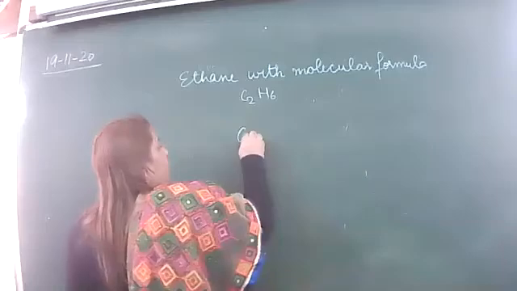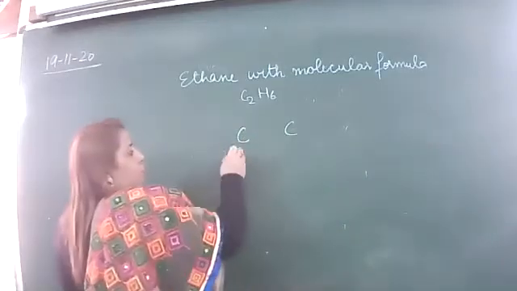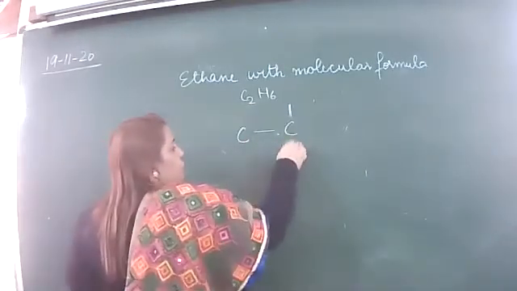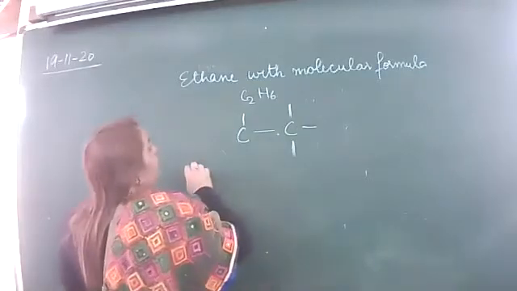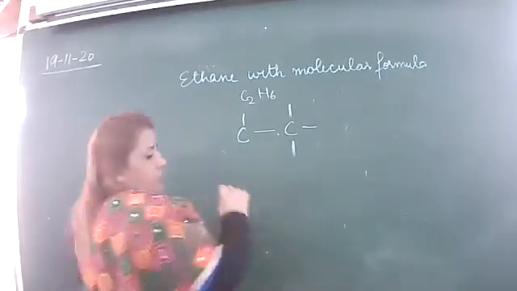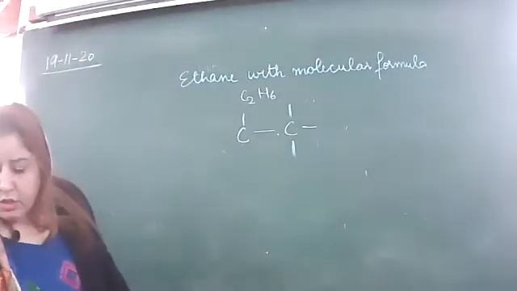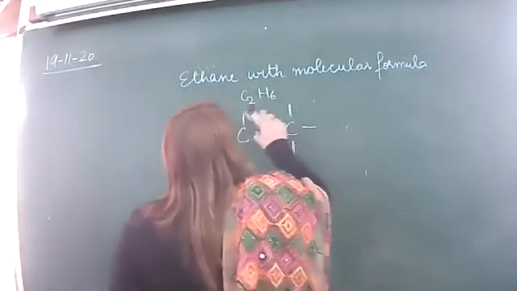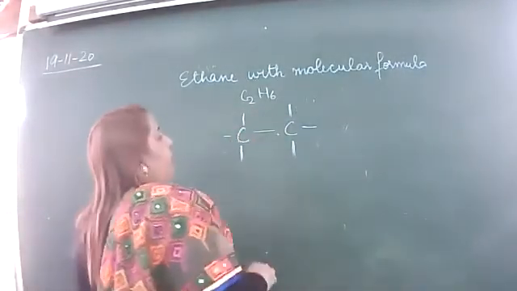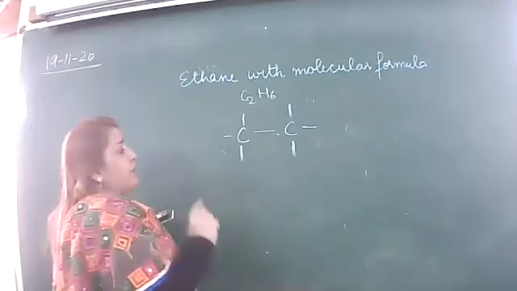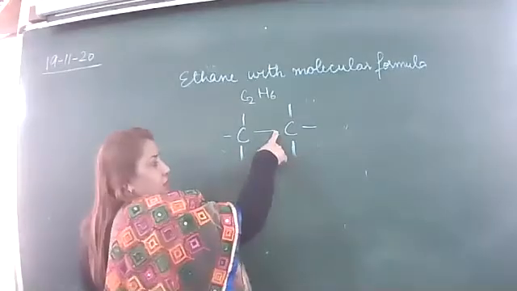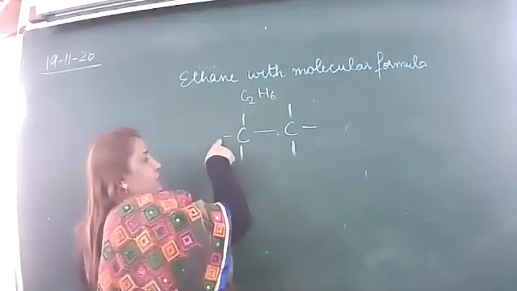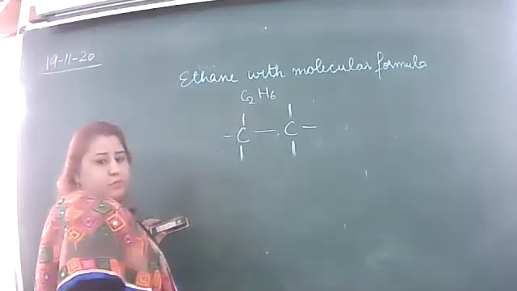Carbon 2, right? 1, 2, 3, 4, 5. It's not ethane then, sorry. Okay. Right? Now, how many covalent bonds? 1, 2, 3, 4, 5, 6, 7.